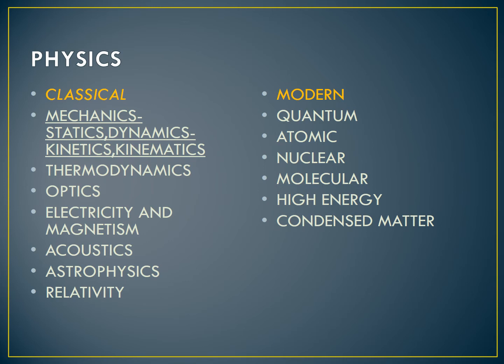What is atomic physics? Atomic physics deals with the structures and properties of atoms, how the atoms are moving, how the atoms are forming. So the structure and properties of atoms is atomic physics. What is nuclear physics? It deals with the structure, properties and reactions of the nuclei of atoms. In an atom, we know that the nucleus, electrons, protons and neutrons are there. The nucleus is present in the center of the atom. So studying the reactions, structure and properties of the nuclei is known as nuclear physics.